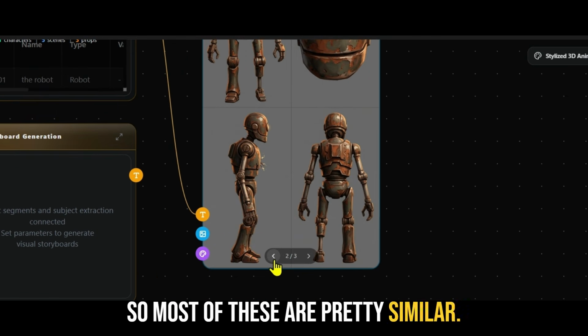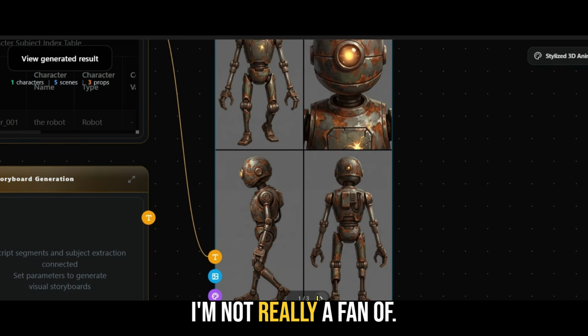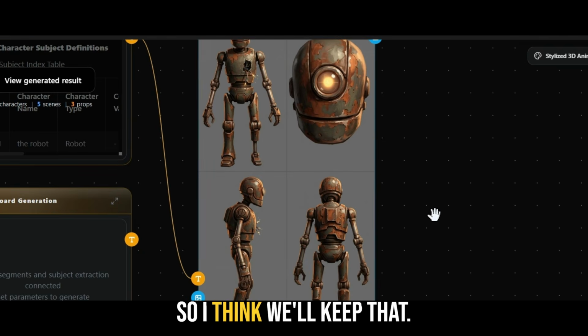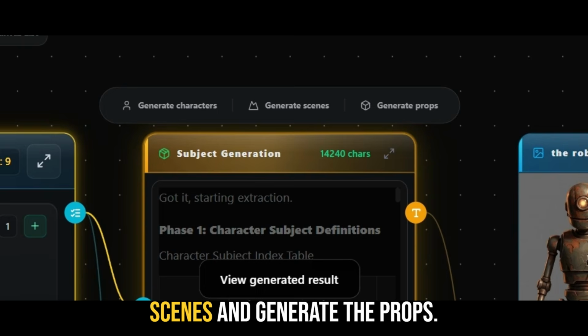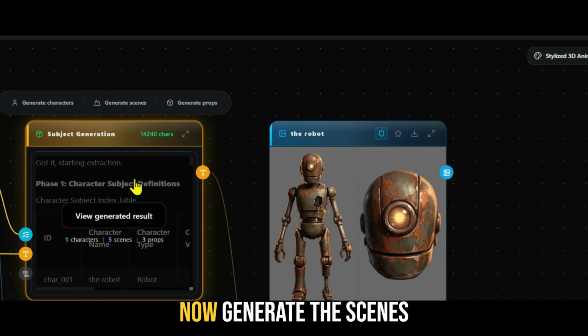So most of these are pretty similar. I think the first one I'm not really a fan of. I really like this visual, so I think we'll keep that. And if we wanted to generate more, we can also generate the scenes and generate the props. So what we're going to do is now generate the scenes.